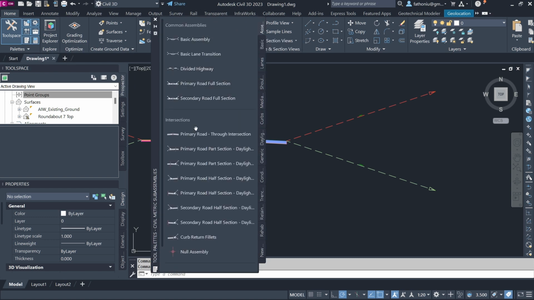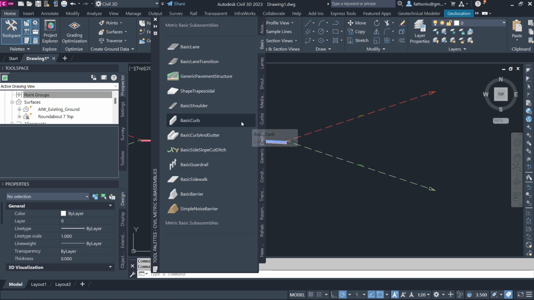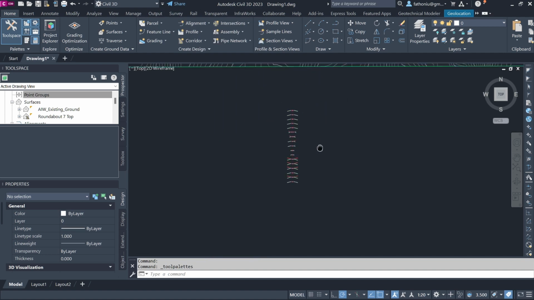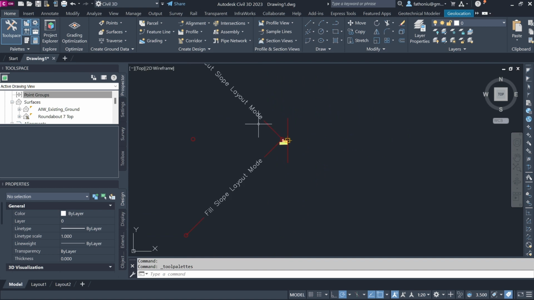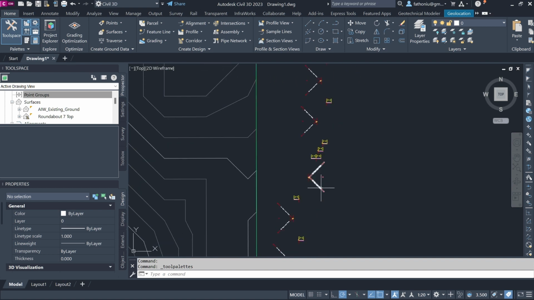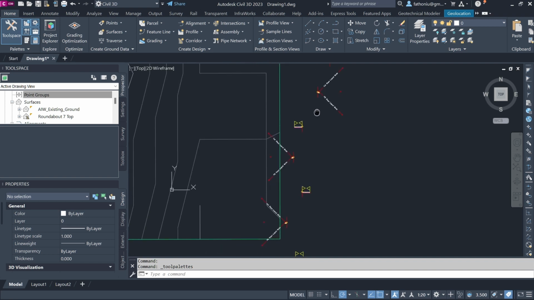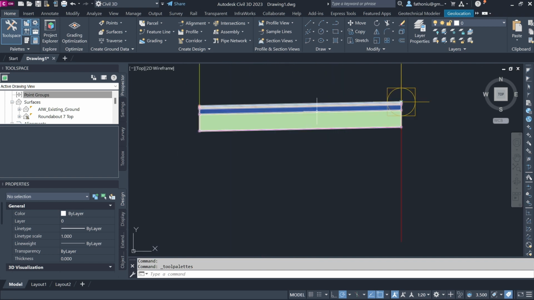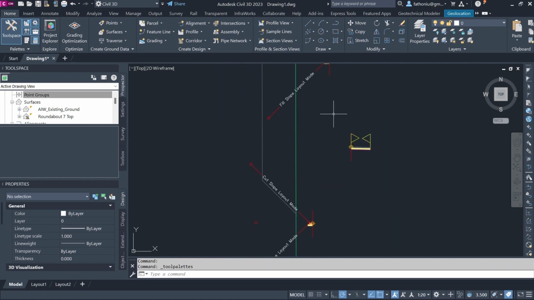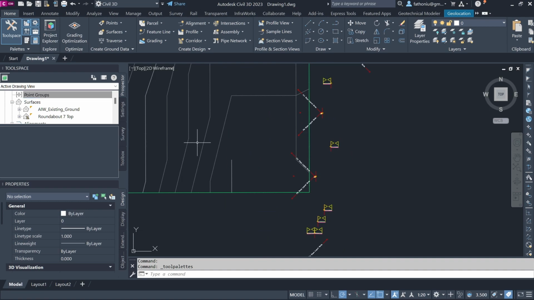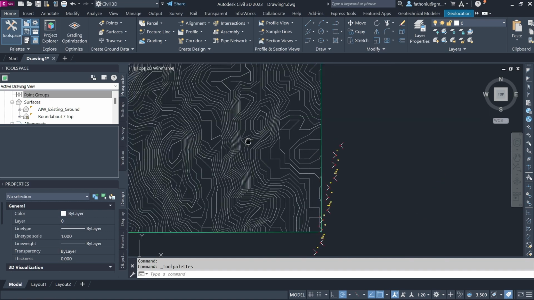This is the basic assembly for the intersection, road for the left side, right side, and also the basic assembly, so it has the layers for the pavement. Later we discuss this in detail. And then we also have this one, assembly for different slope. This one is for the intersection, if I'm not mistaken, because every corridor has a different assembly.